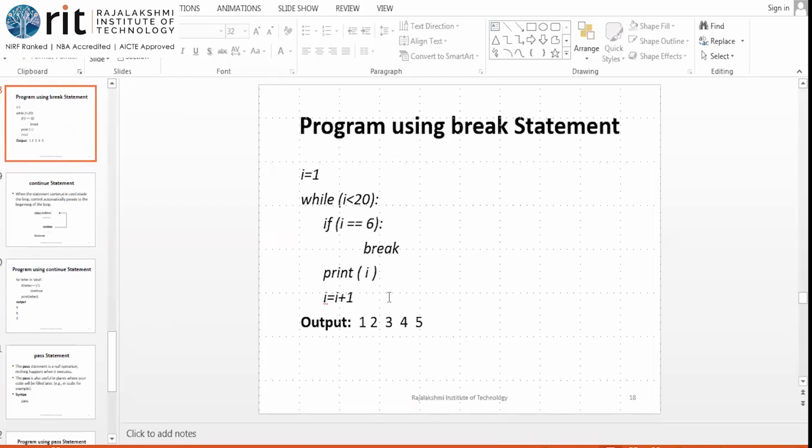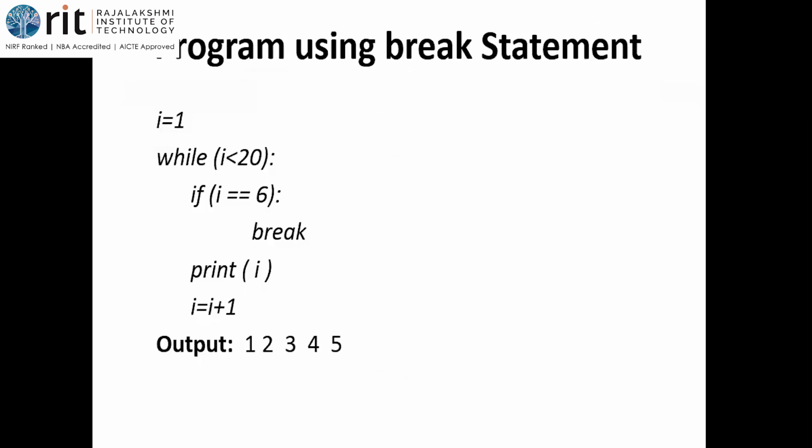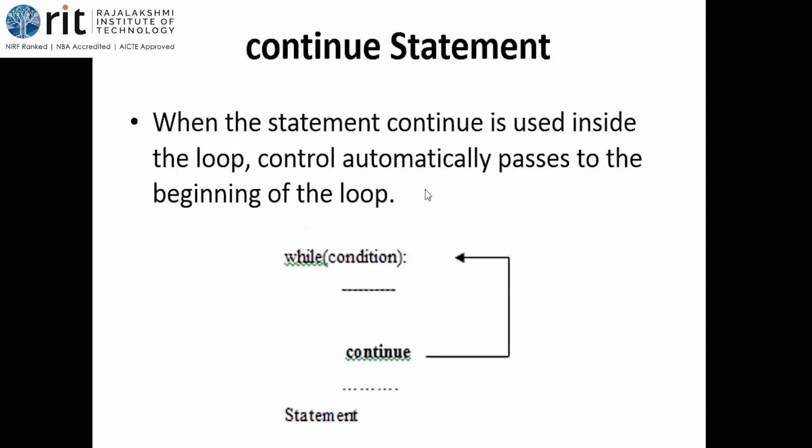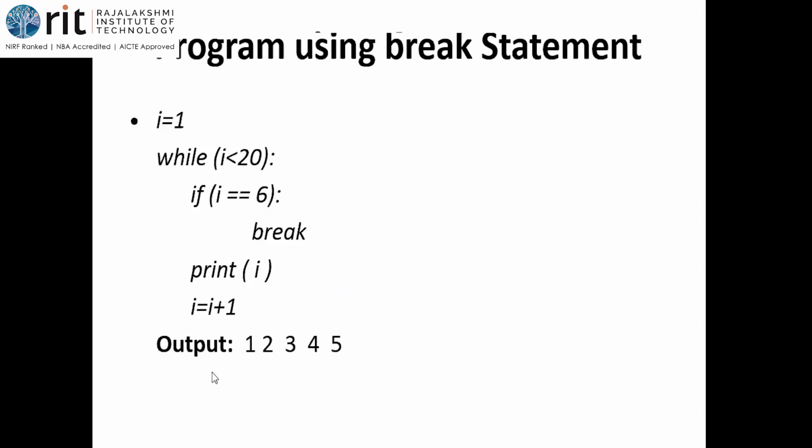Okay, so this is the break statement. See, i is equal to 1, i is less than 20. Meaning, in i up to 19 the condition will be true, isn't it? So 19 iterations are possible, i equal to 1 to i equal to 19. But what is the output that I've got? I've got only 1 to 5. I did not get 1 to 19, which means this program has stopped with 5 iterations alone. How is this possible? Because I've used a break statement. When should this loop be broken? It is based on the condition here.